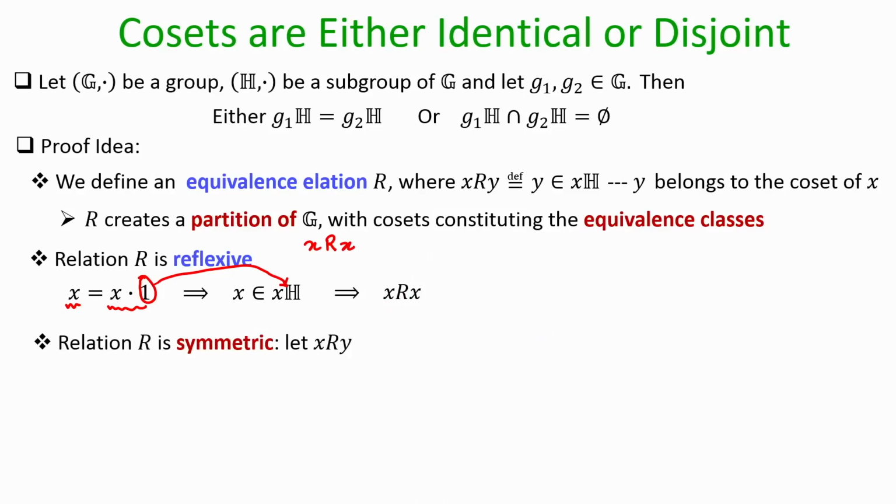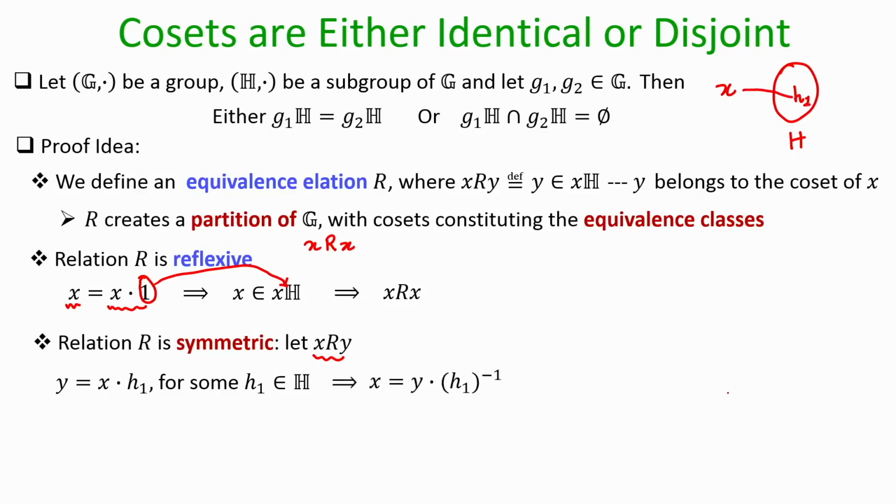Now, let us prove my relation is symmetric. So, imagine x is related to y. x is related to y means, when I operated x with all the elements of H, I must have encountered some h1 such that x operated with h1 would have given me the element y. Okay. Now, if this is the case, then I can say that x is nothing but y operated with h1 inverse, right.